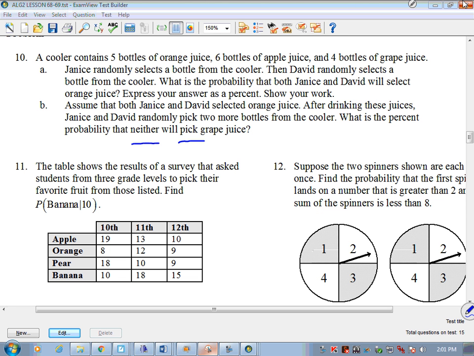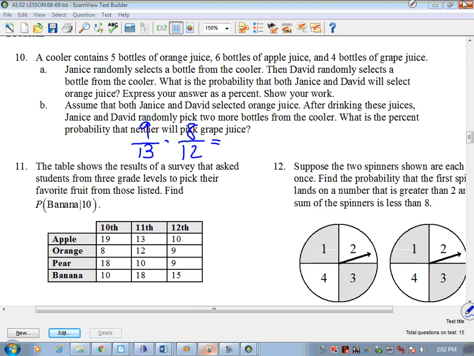So do we still have 15 bottles of juice? What are we down to? 13. We're down to 13. 9 are not grape juice. Now we're talking. He's only got 8 left that aren't grape juice, right? And only 12, so we got 9/13 times 8/12. What do we get? 6/13, right? You reduce that on down.